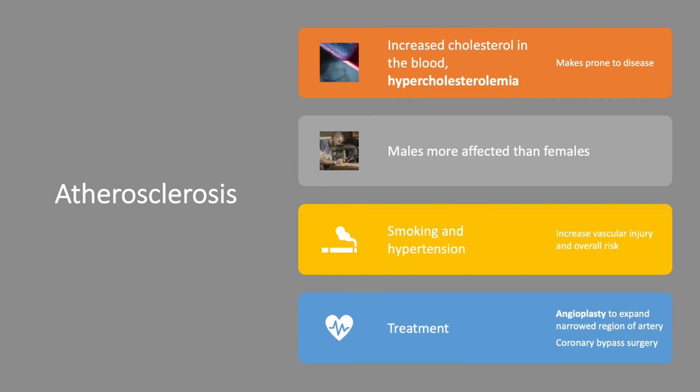So individuals with higher than normal blood cholesterol, which we call hypercholesterolemia, are going to be more prone to atherosclerosis. And in fact, we see that males tend to be more affected than females. Things that are going to exacerbate this are smoking and hypertension. So what are the treatments for atherosclerosis? Well, one of them is angioplasty, where we're expanding a narrowed region of that artery. We're trying to open up that occlusion, or coronary bypass surgery. So let's take a look at these.